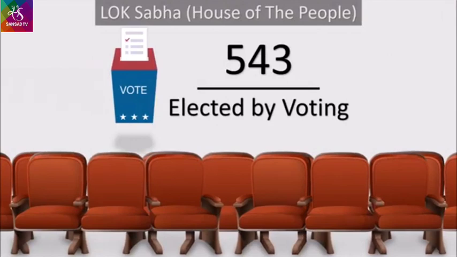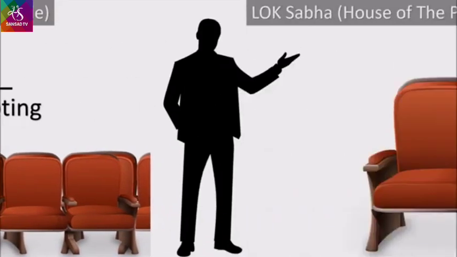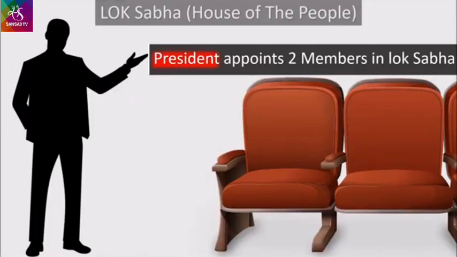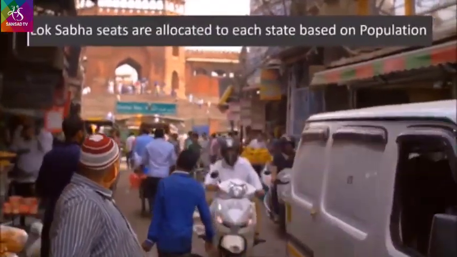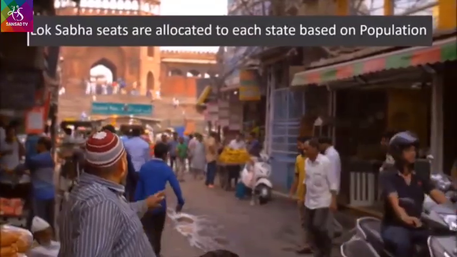543 are elected through elections from Indian states and union territories. And the President of India appoints 2 people to the remaining 2 seats. There are specific numbers of seats allocated to each state and union territory based on only one factor, and that is population.